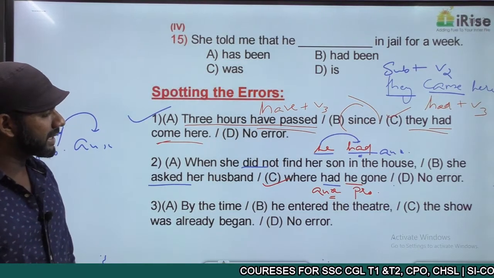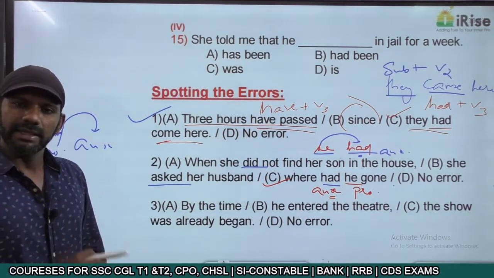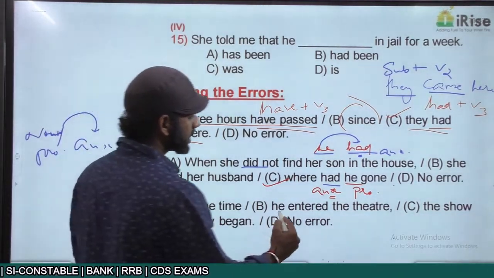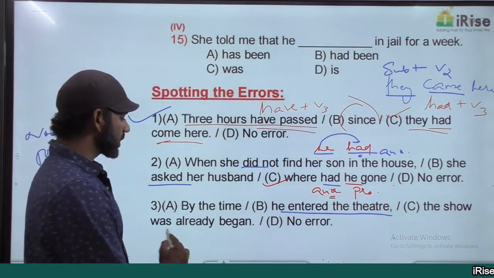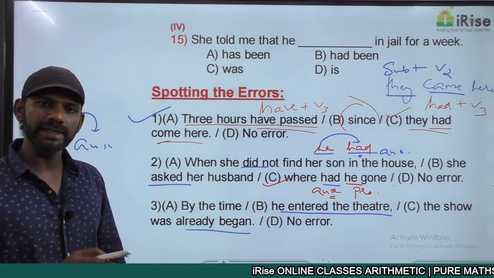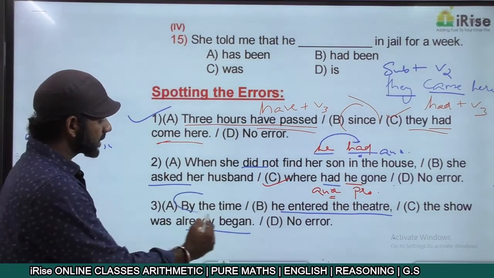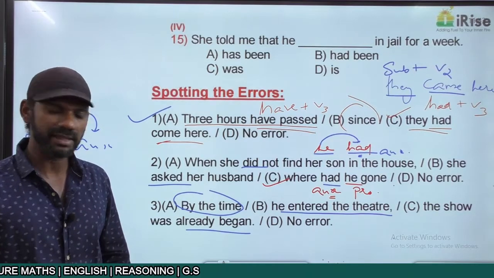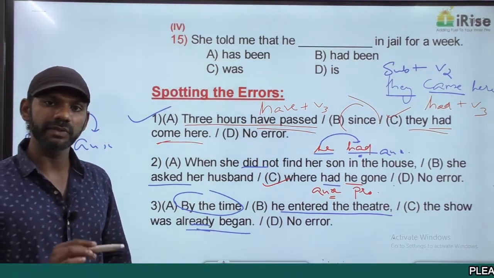By the time he entered the theatre, the show was already begun. Now we have two ideas in the past tense here. He entered the theatre is one idea in the past tense. The show was already began is the other idea in the past tense. We have two ideas in the past tense here. Any time difference? Yes. The usage of by the time tells us that there is a time difference between the two actions. And not only that, the word already denotes a time difference between the two actions.